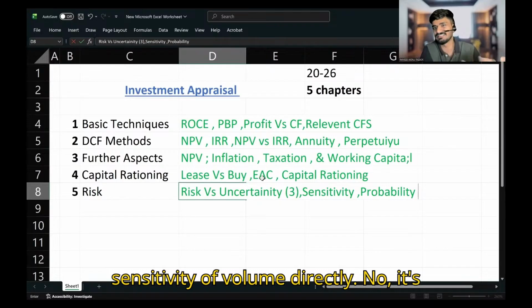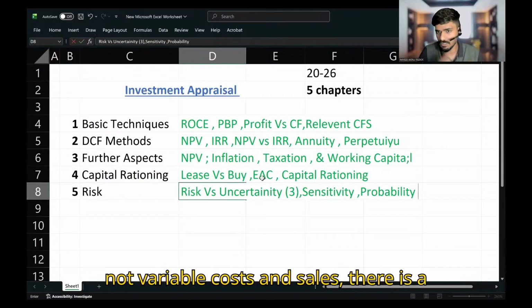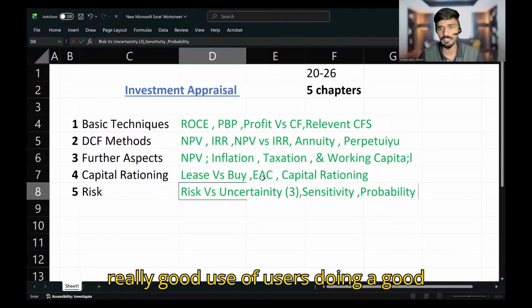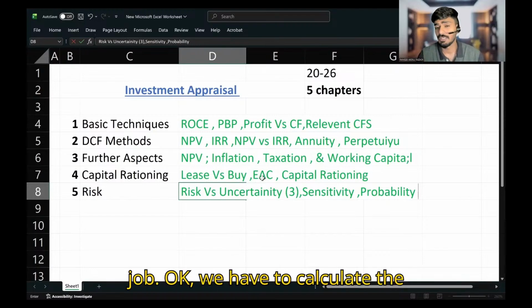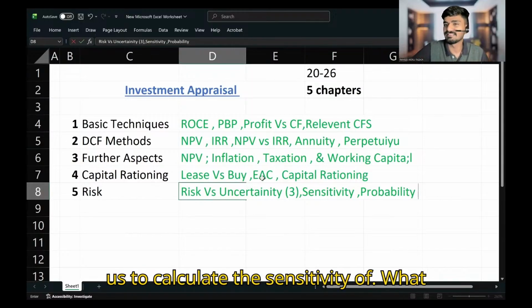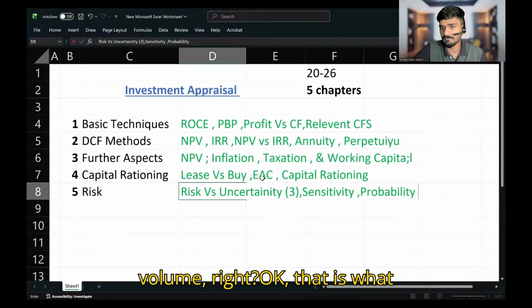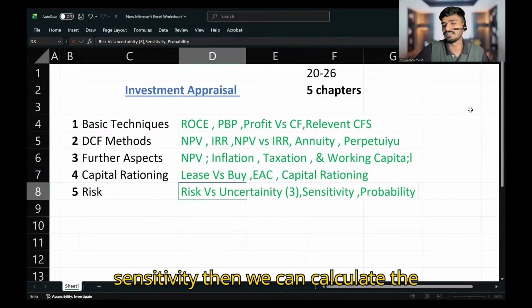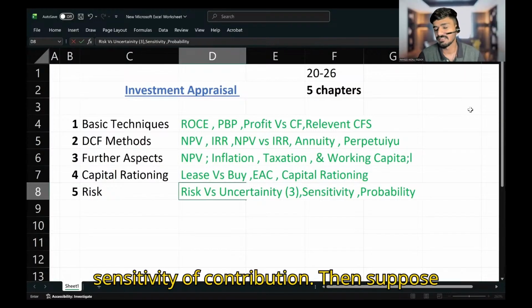You cannot calculate the sensitivity of volume directly. No, it's not variable cost and sales. There is a single word for that. Contribution. Yeah, really good, Yusuf. Yusuf is doing a good job. We have to calculate the sensitivity of contribution if they ask us to calculate the sensitivity of sales volume.